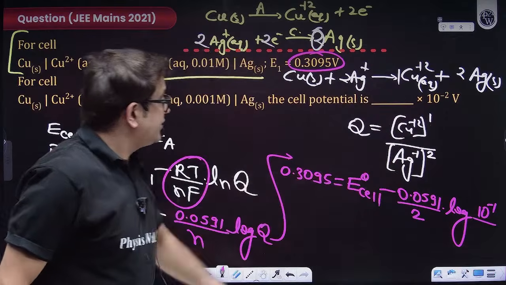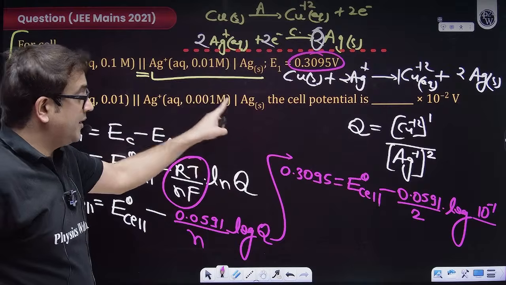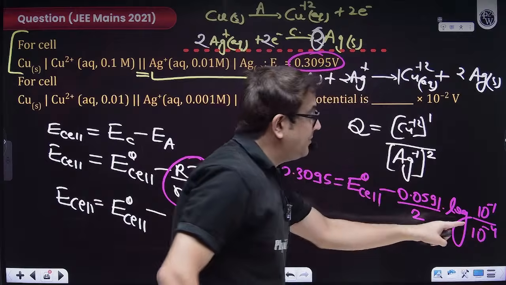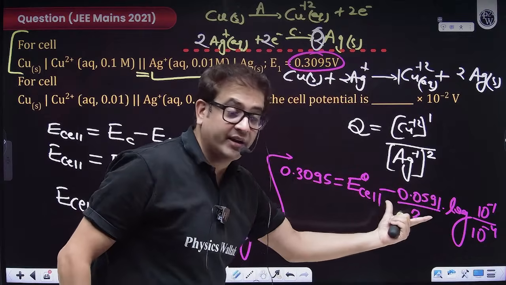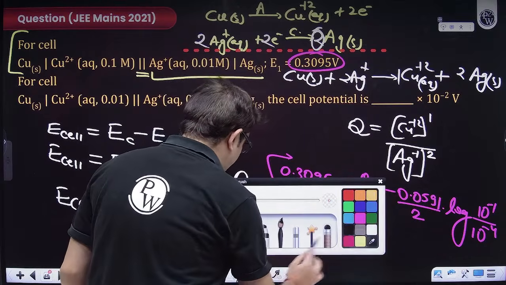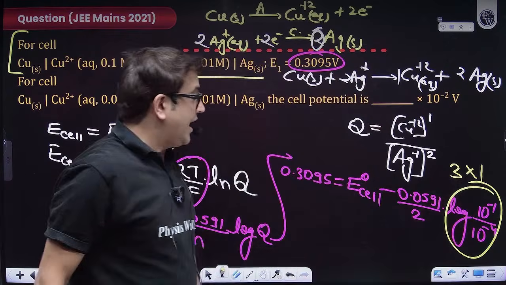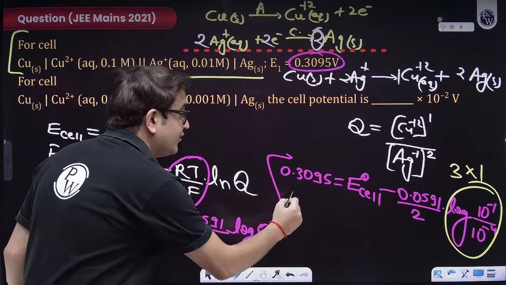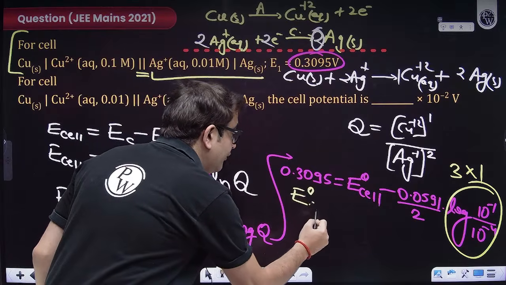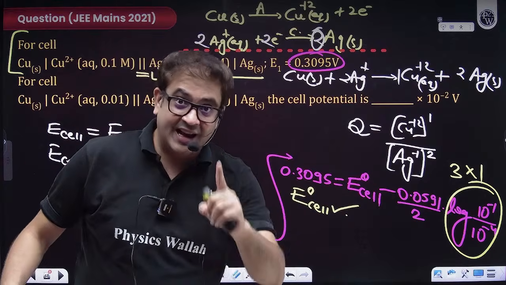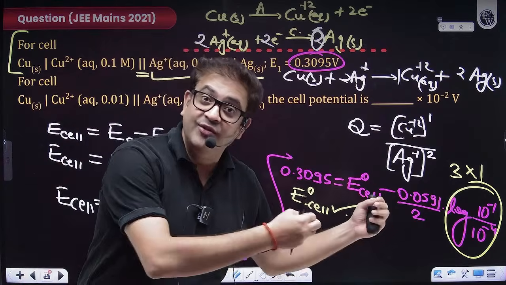What is the concentration of silver ion? 10 raised to power minus 2, but I have to square it, so it will become 10 raised to power minus 4. So it will become 10 raised to power 3, so it will be 3 log 10. So this will be nothing but 3 log 10, and log 10 is 1. Now I hope you can solve this, and once you solve this, you will get the value of E naught cell. What to do with this value of E naught cell? At least we knew the Nernst equation, and we have applied it to a question also.